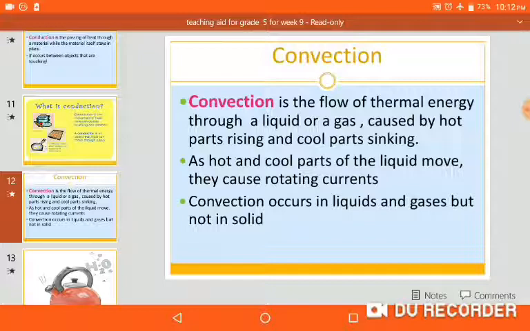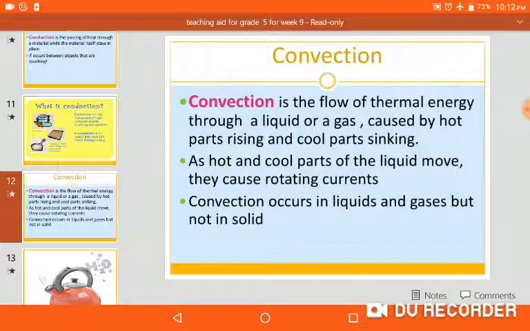Understand? Next, the second way of heat transfer. How heat travels. Convection means heat flow. Convection is the flow of thermal energy. Thermal energy, again I want to repeat, is the energy which we get from hot things.